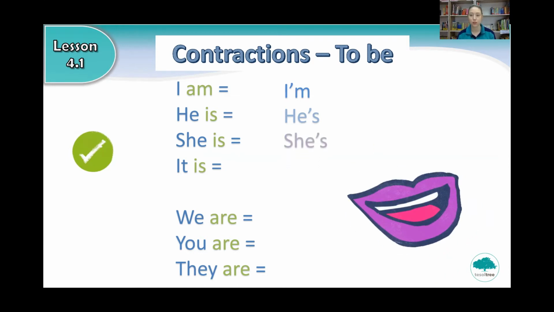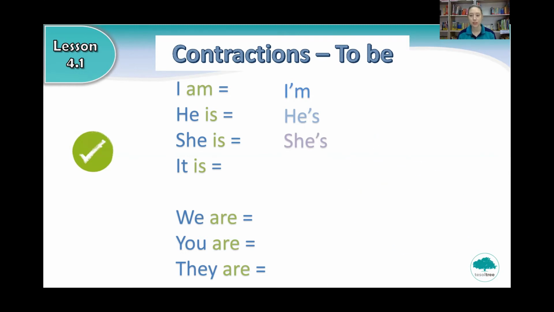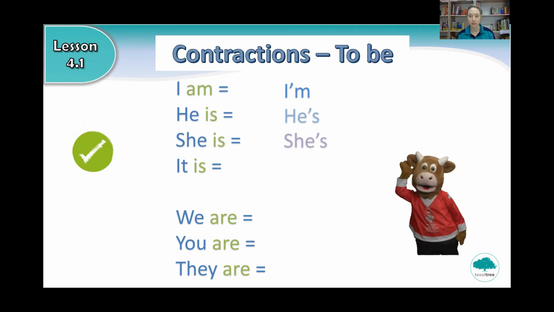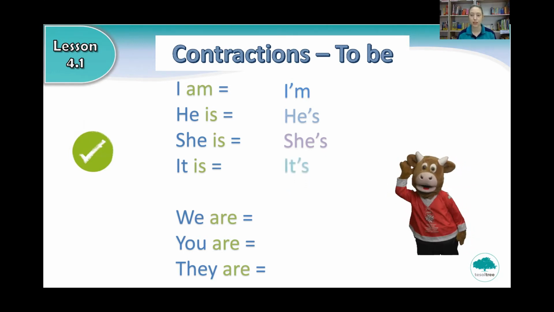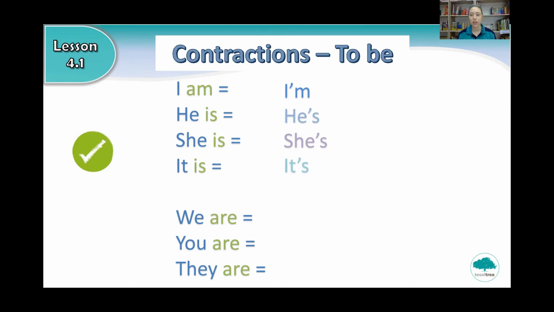She's. Very good. Say she's. What about it is? Do we say it-em, its, ear? What is the short version of it is? Very good. It's. Can you say it's?